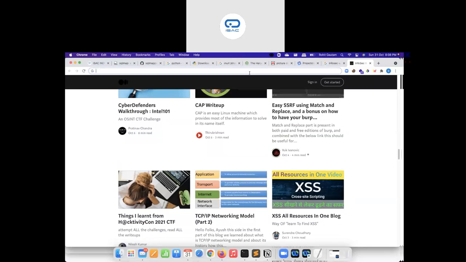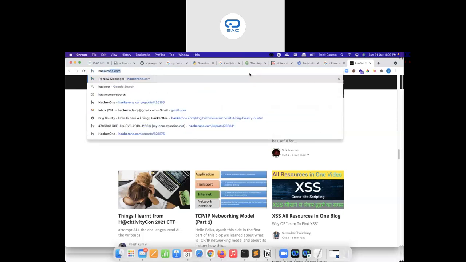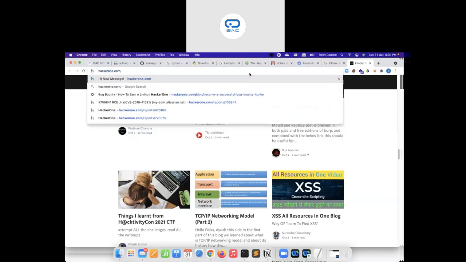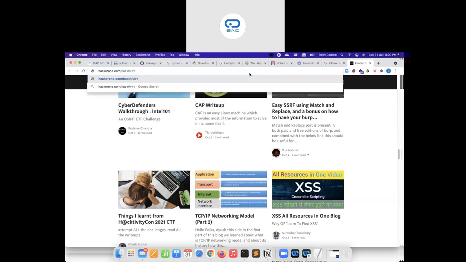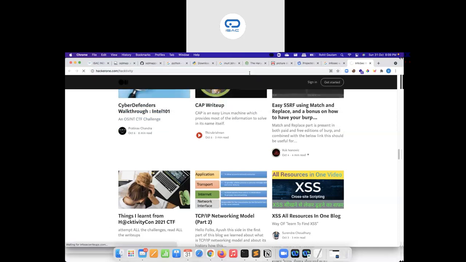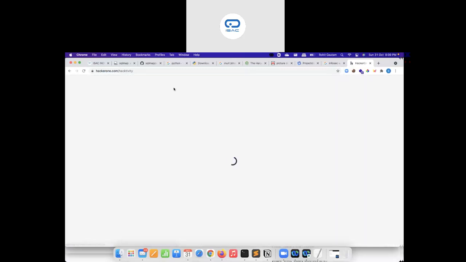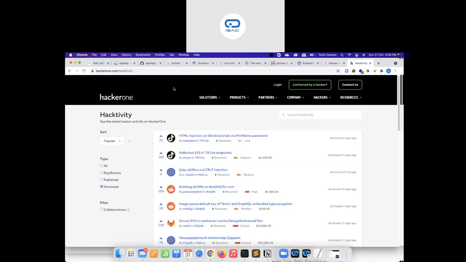The last resource I want to mention is HackerOne.com Hacktivity. You can come to HackerOne.com and open their Hacktivity page. Hacktivity is basically the activity by security researchers: when they identify security issues, they report them to the programs. As you can see, reflected XSS in TikTok endpoints, bounty paid $4,500.